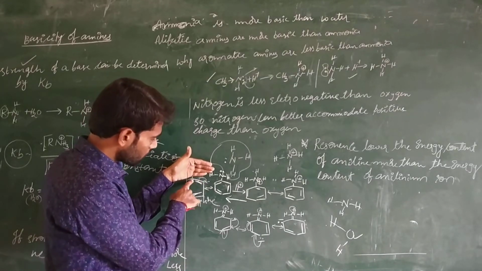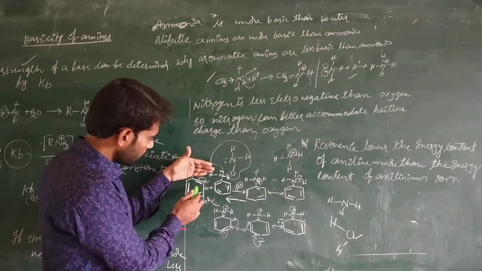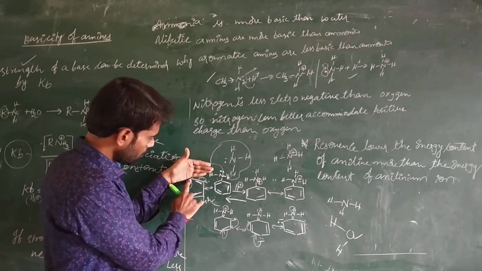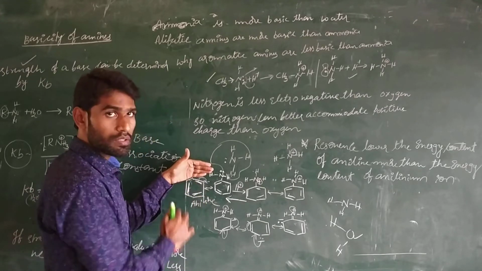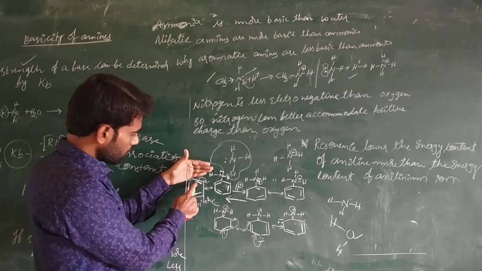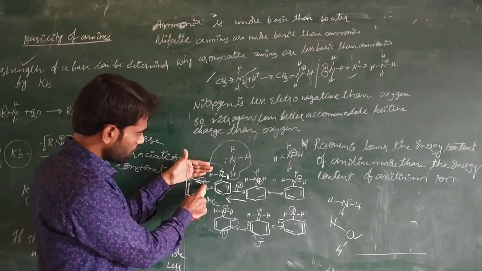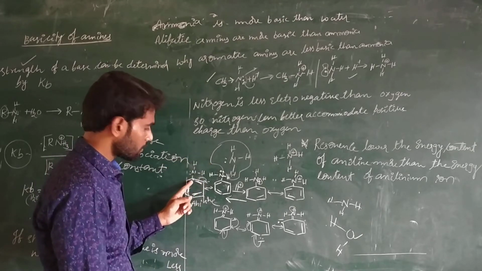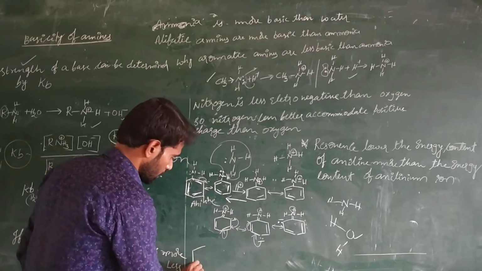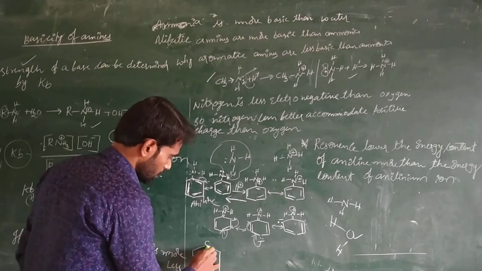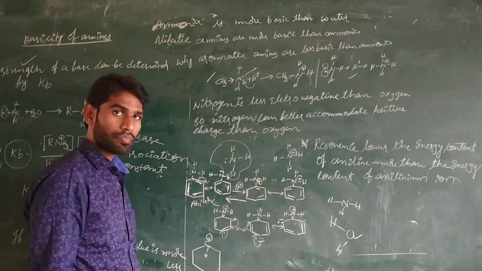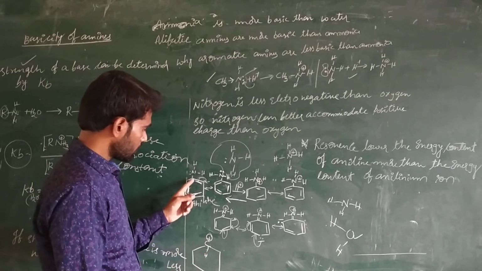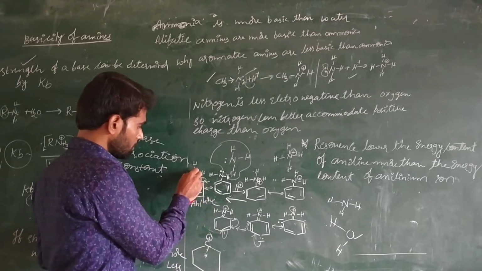But what about this carbon? This carbon is getting positive charge, and these pi electrons are moving from here to here. So every carbon is getting an octet and the molecule is stabilized. When these electrons are moving from here to here, this carbon is getting a positive charge. Immediately that is a carbocation. So here the carbon is getting a positive charge, and this carbon is called a carbocation.